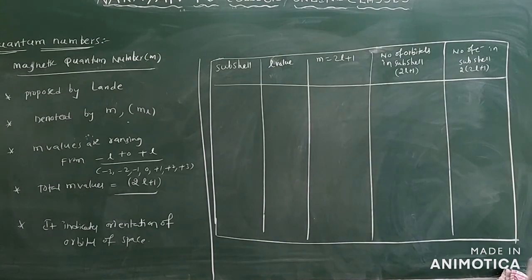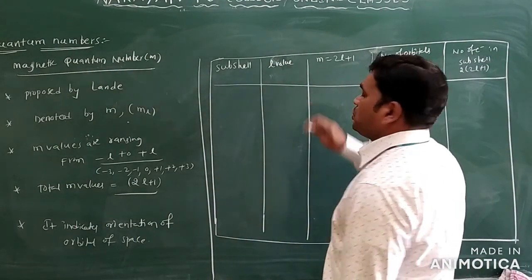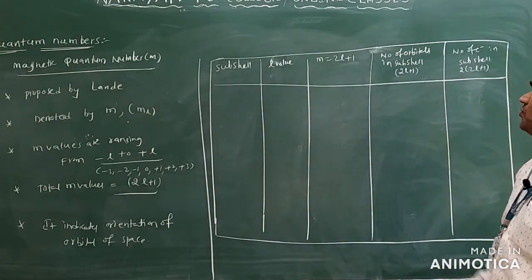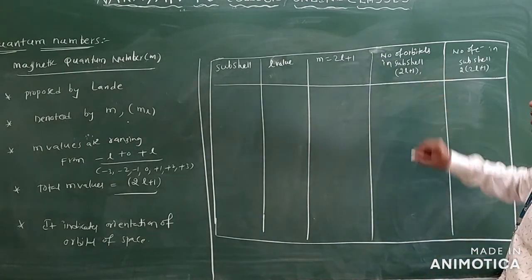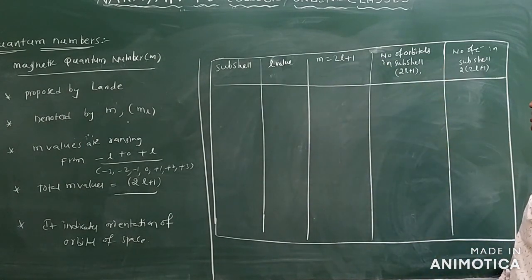So the next table we have has the subshell, the L value, and M is equal to L plus 1. The number of orbitals in the subshell is given by the formula 2L plus 1. The number of electrons in the subshell is 2 into 2L plus 1. These two formulas were already discussed in the azimuthal quantum number.